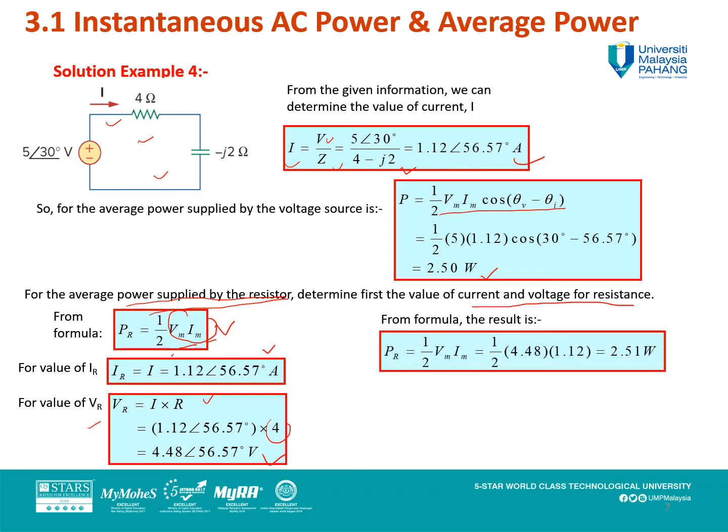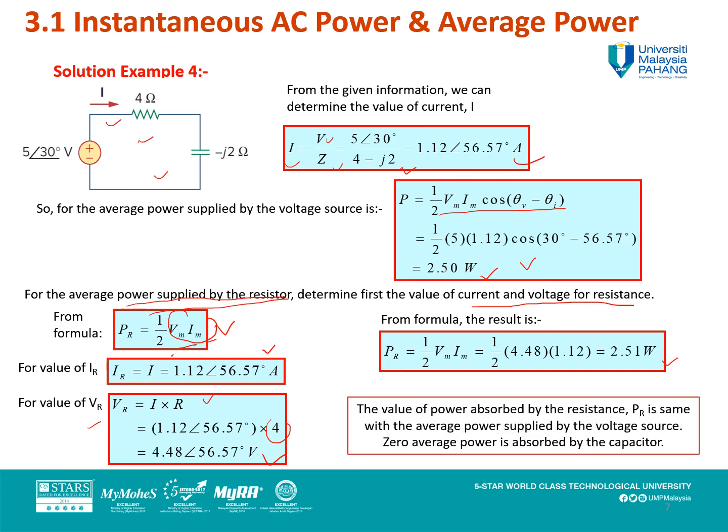So now you put back the values and get the result: 2.5 watts. Actually, the value is the same as the average power you got from the supply voltage. So remember, the power absorbed by the resistance is the same as the average power supplied by the voltage source. Zero average power is absorbed by the capacitor. Remember, the power we focus on is the real part of the average power. So how about the capacitance? It is purely reactive, so the capacitor will give you an average power of 0 watts.